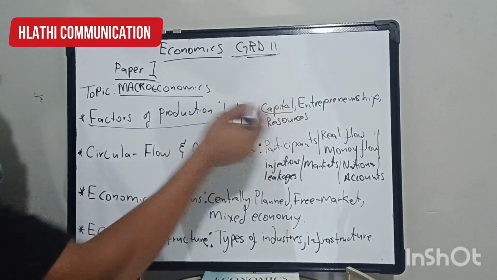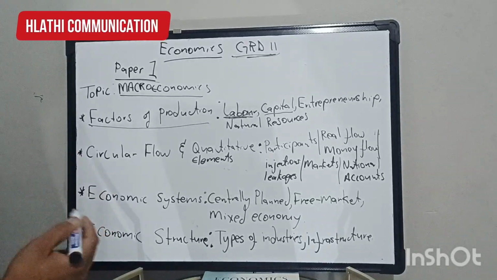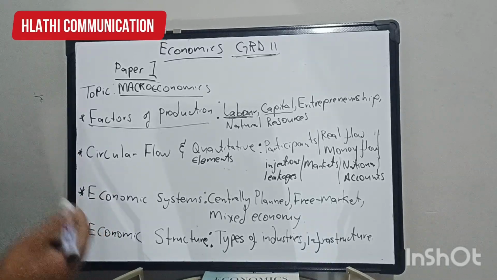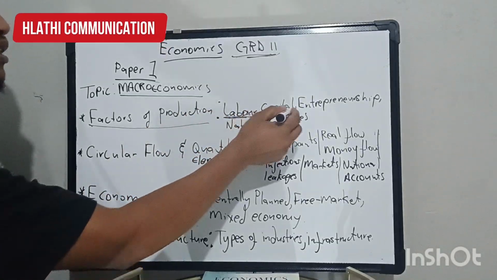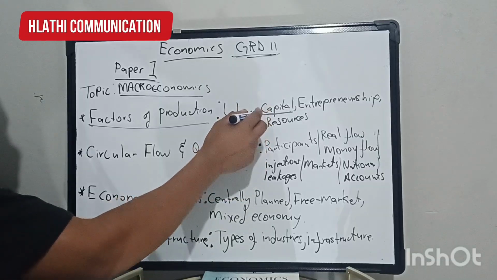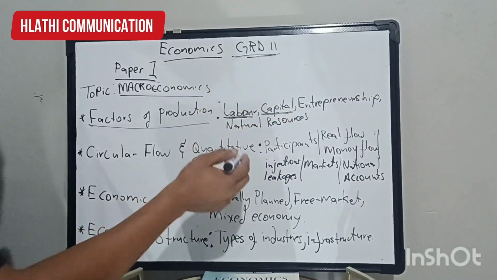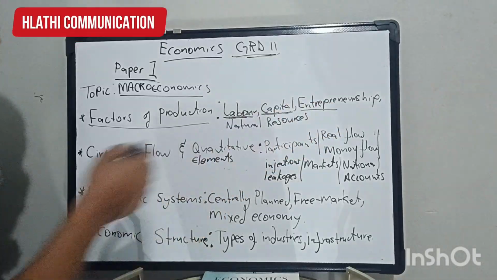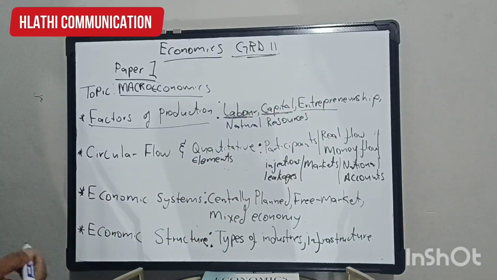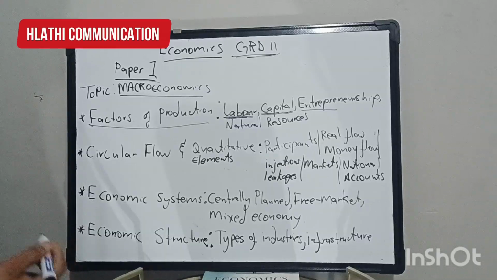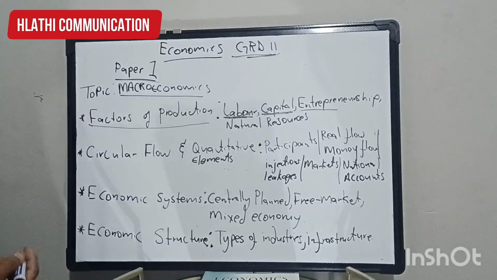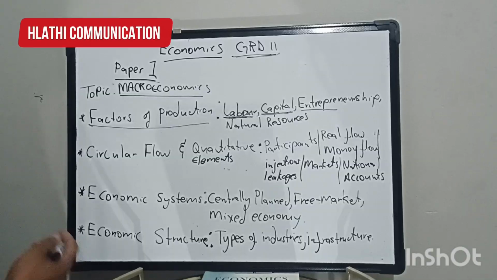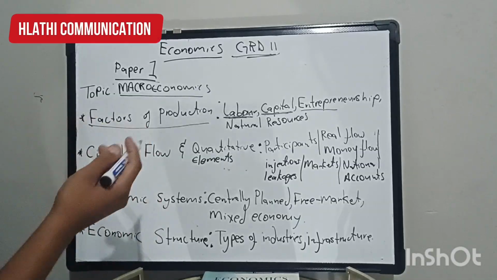Then secondly, we have capital. Capital is the money or the resources that are used to produce goods and services. That's how you define or describe capital. Also, you must be able to discuss it in detail, whereby you must be able to discuss the characteristics and the economic importance of capital. Then you have entrepreneurship. An entrepreneur is a person who takes a risk and starts a business, right? So also you must be able to discuss the entrepreneur in detail, meaning you must know the economic importance of the entrepreneur and the characteristics of a good entrepreneur.